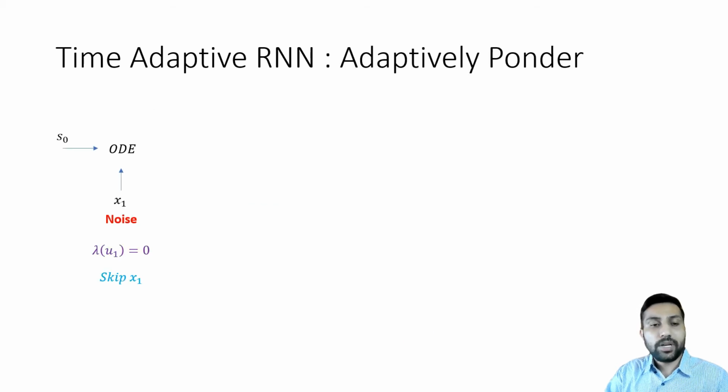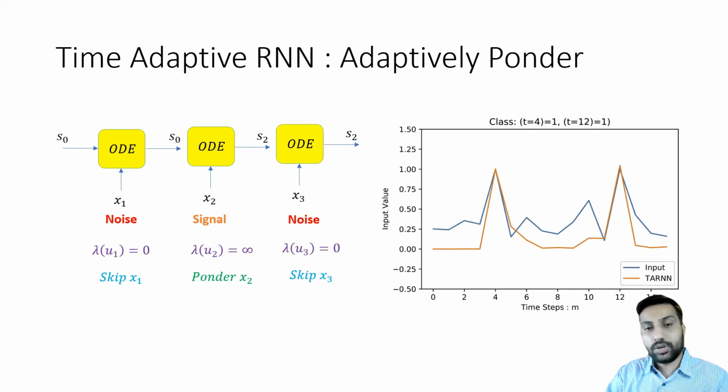The time constant lambda allows us to skip noisy segments and ponder only on the informative segments. For example, starting at S0, we receive noise as the input, and lambda is 0 here. That allows us to skip the input x1. The final state is the same as the initial state, S0. Next, we receive a signal. The lambda is infinity here, and we ponder on this input x2, where we reach an equilibrium solution to the ODE and get a new hidden state, S2, which only contains information about x2, and so on.